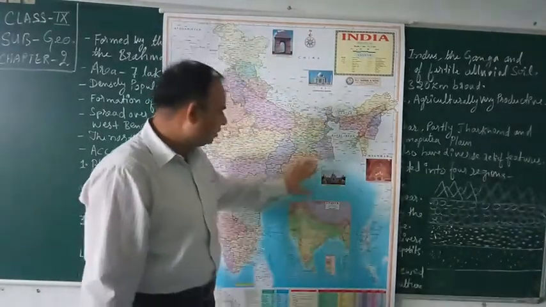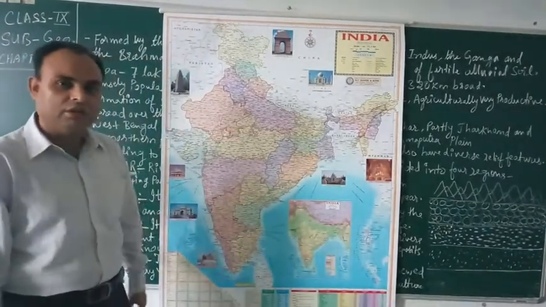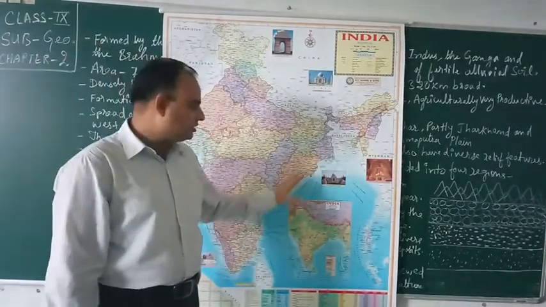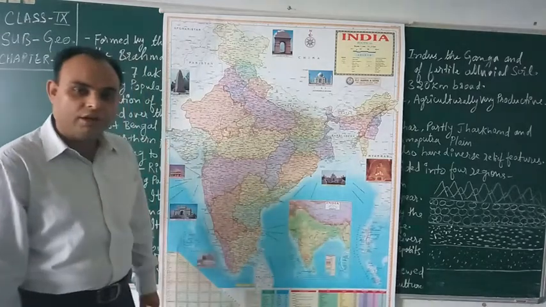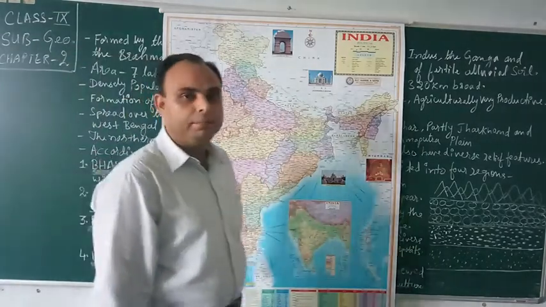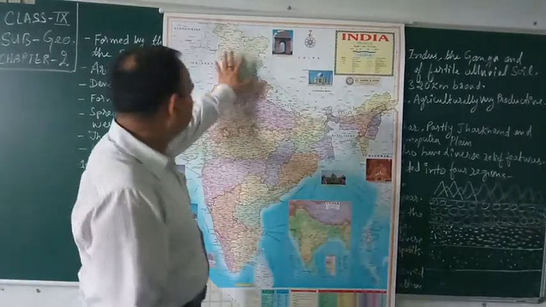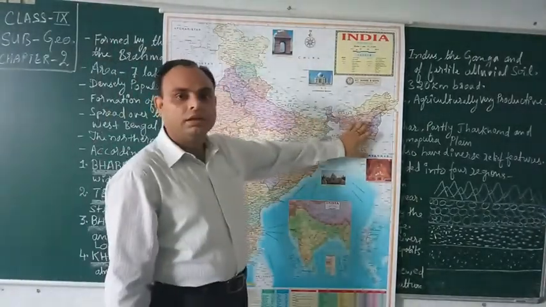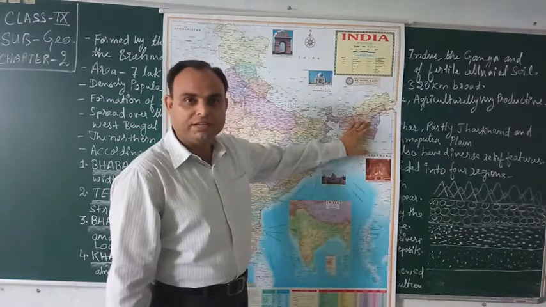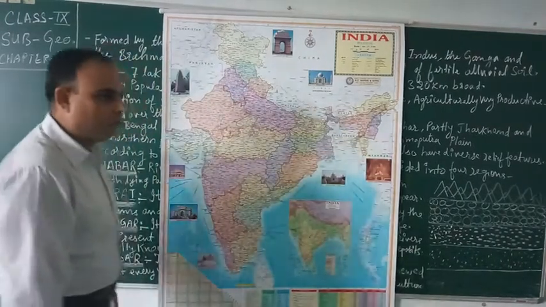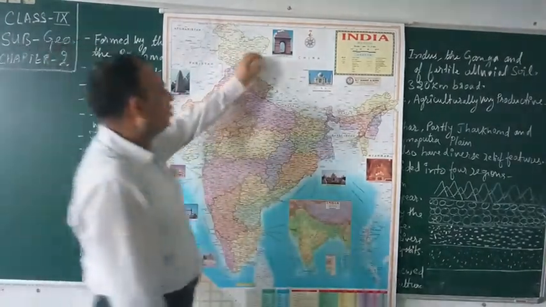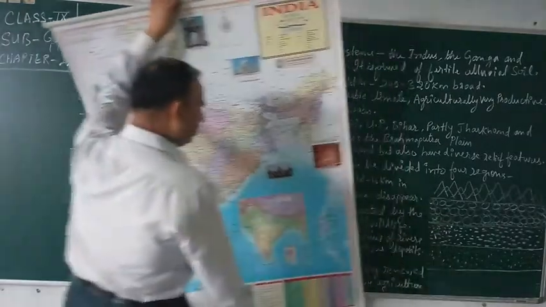So this region also forms a plain. Rivers deposit sediments near the river mouth. This is the plain. Now coming to the area of the northern plains in India, we will get all those details one by one here.